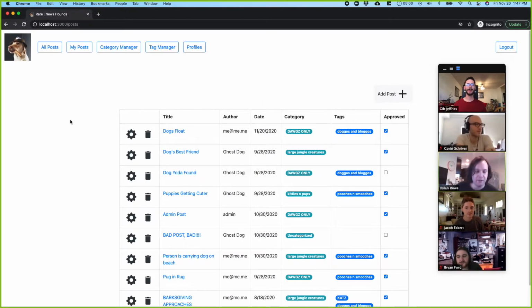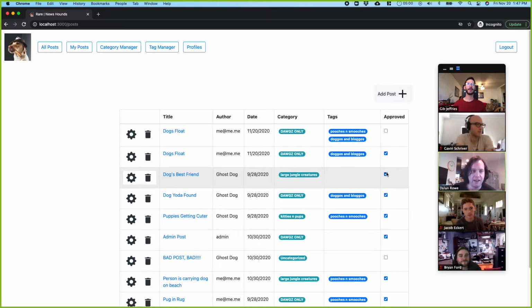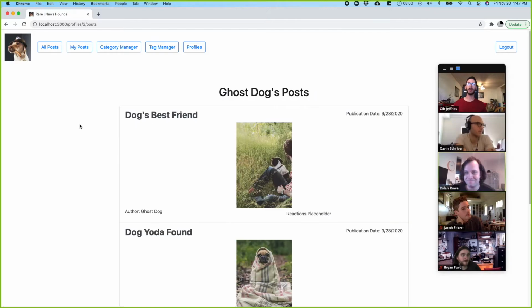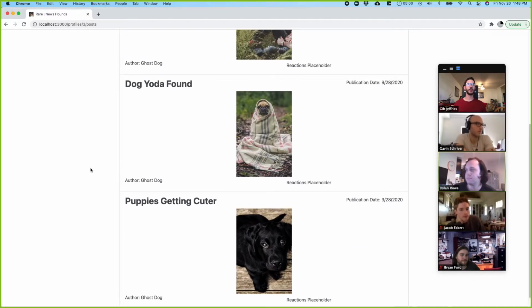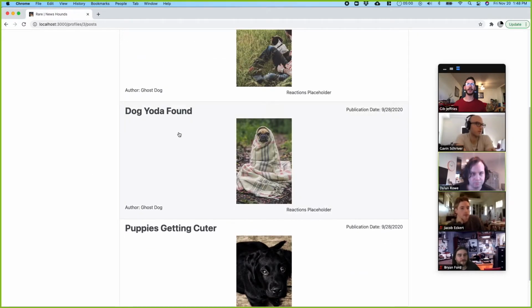If you're logged in as an admin, you have the ability to approve posts, to make sure somebody is posting something that is okay for the site. And by clicking the checkbox here, you're saying, hey, we're approving Dog Yoda found. So if I come back to the original user who subscribed to Ghost Dog, and I refresh this list of subscriptions, here I can see this post on Dog Yoda.